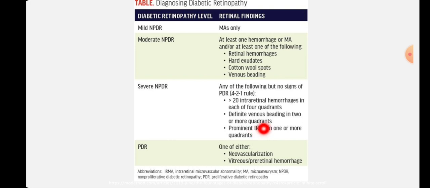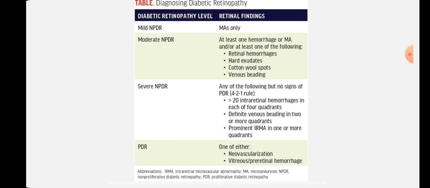When there is a non-perfusion area, to supply blood or oxygen to that non-perfusion area, a bunch of vessels starts growing in the retina itself. It is not neovascularization; within the retina itself a bunch of blood vessels start growing to supply oxygen to that non-perfusion area. That is IRMA.